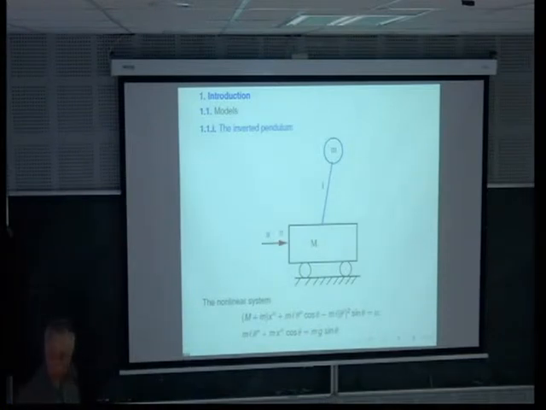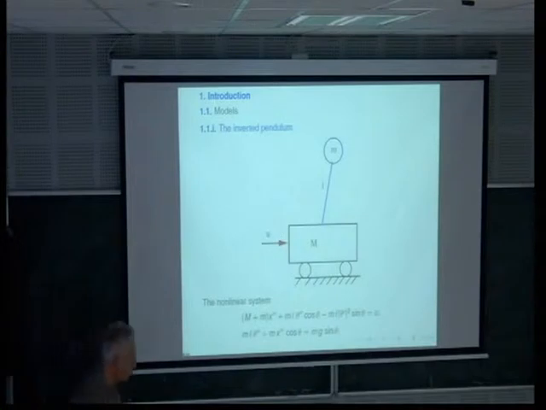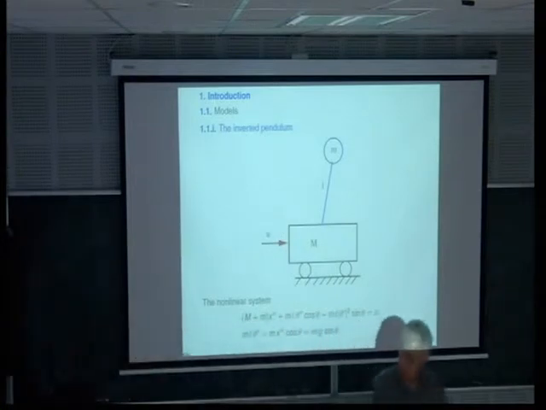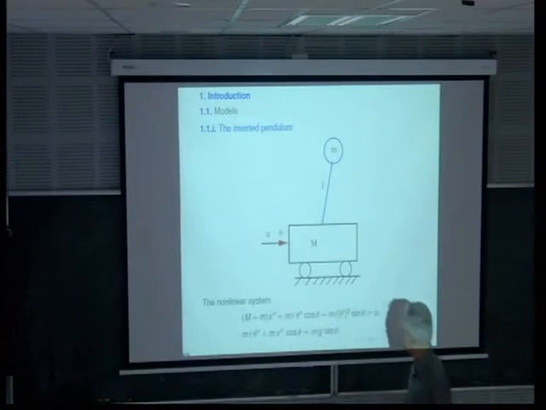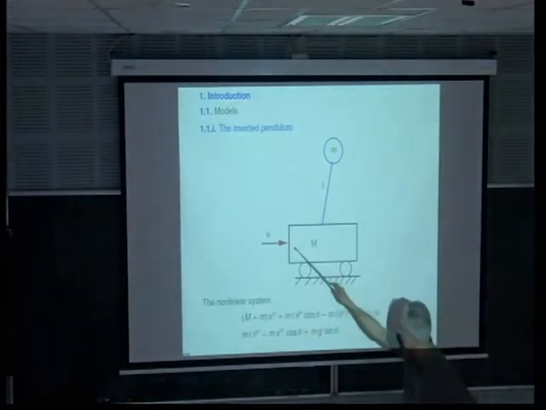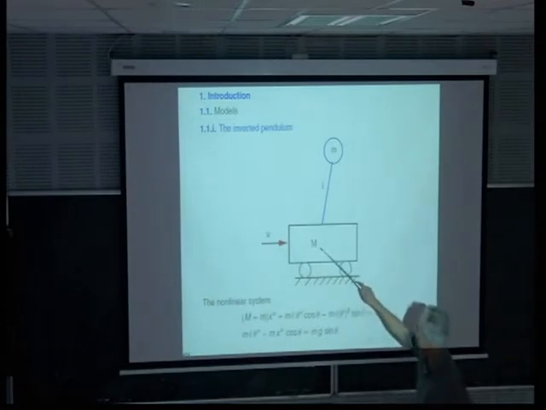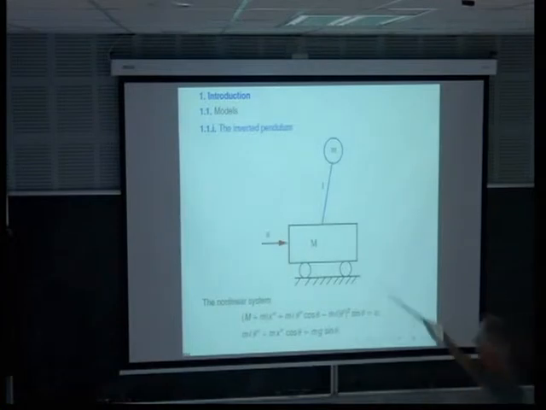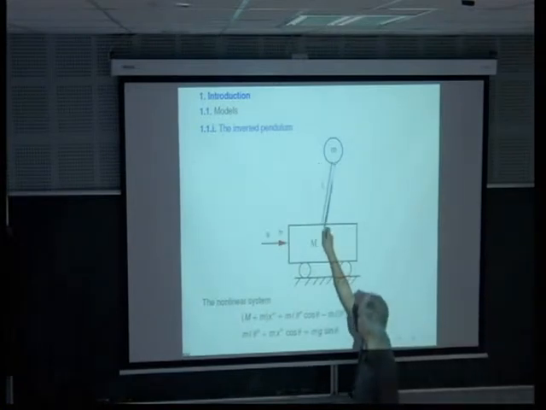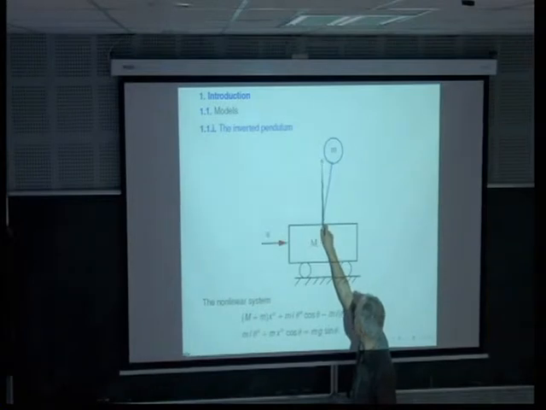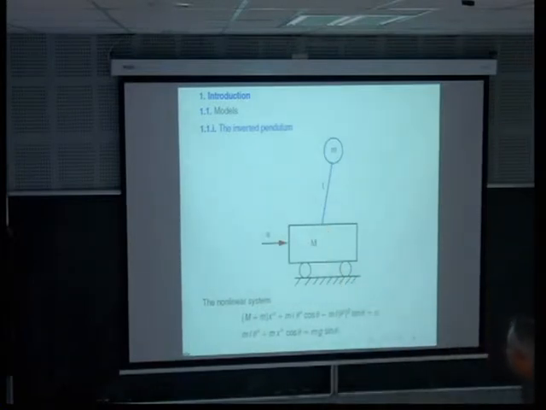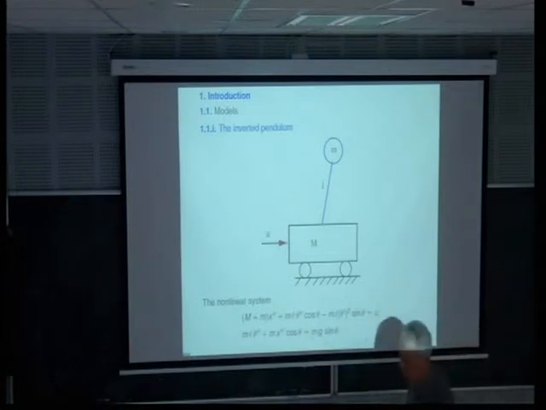equation for the inverted pendulum. What we have here is a car, and the control is the acceleration of the car, some force here. So capital M is the mass of the car, small m the mass of the pendulum. There is L for the length of the stick. Theta is the angle between the pendulum and the vertical axis here. And the equations are like that.